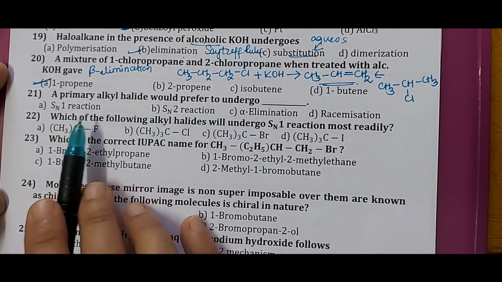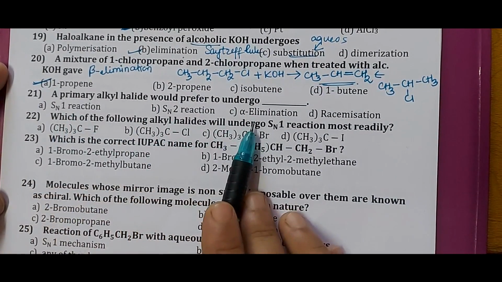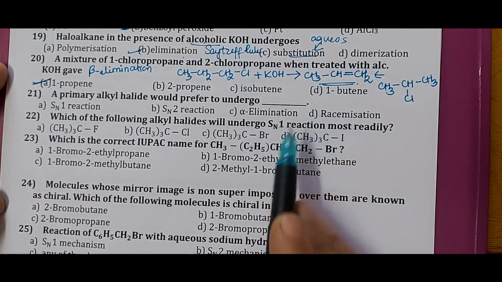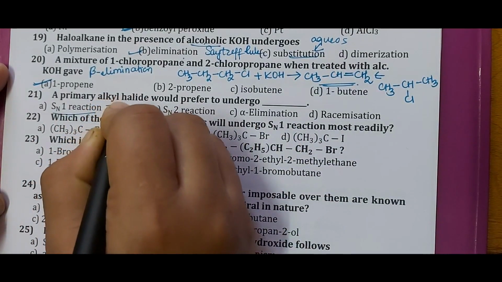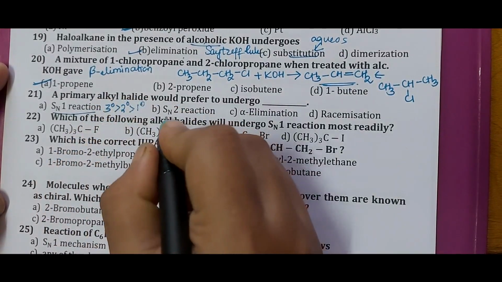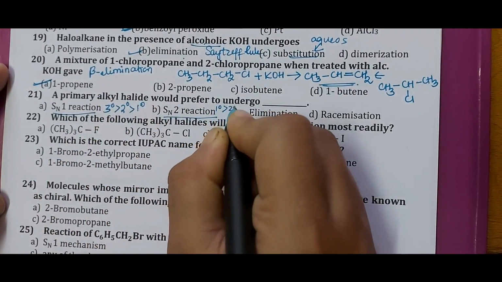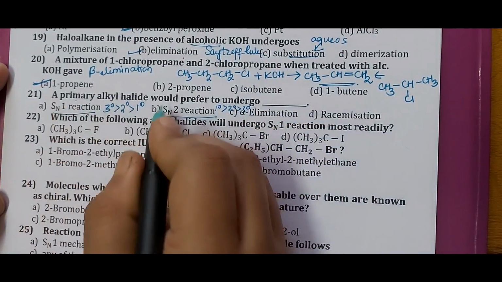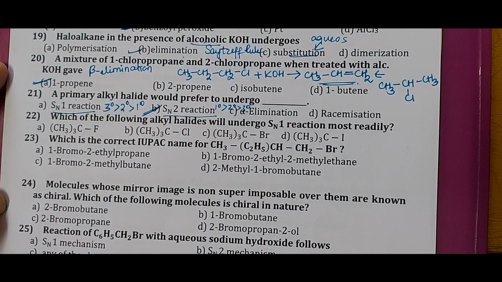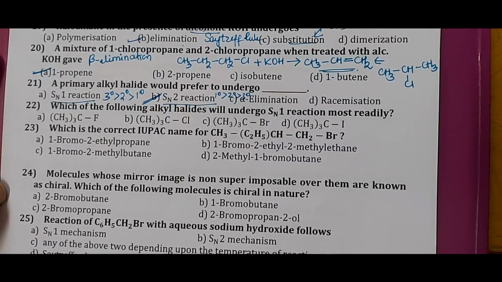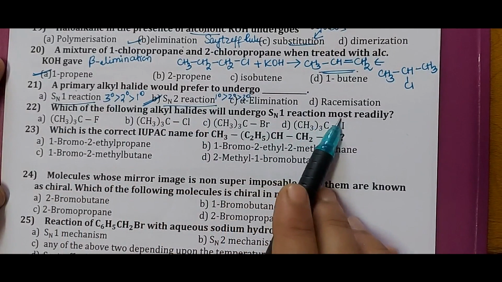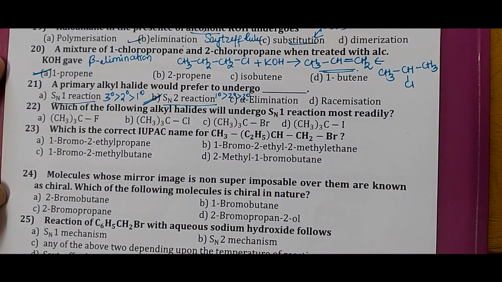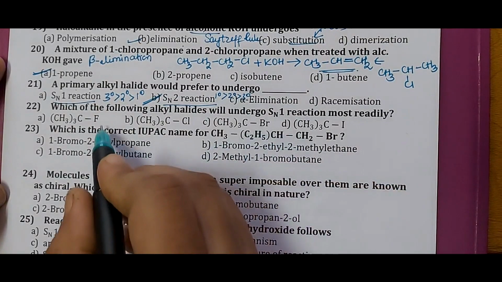So here we'll see the order of reactivity for SN1 and SN2. So here option given are SN1 reaction. So order of reactivity would be tertiary is greater than secondary, secondary than primary alkyl halide. For SN2 it is primary, more reactive than secondary, then more reactive than tertiary. So the correct answer is option B, SN2 reaction. Next one, we'll go with question number 22. Which of the following alkyl halides will undergo SN1 reaction most readily? So the options given are all tertiary halides with one as fluorine, chlorine, bromine and iodine.